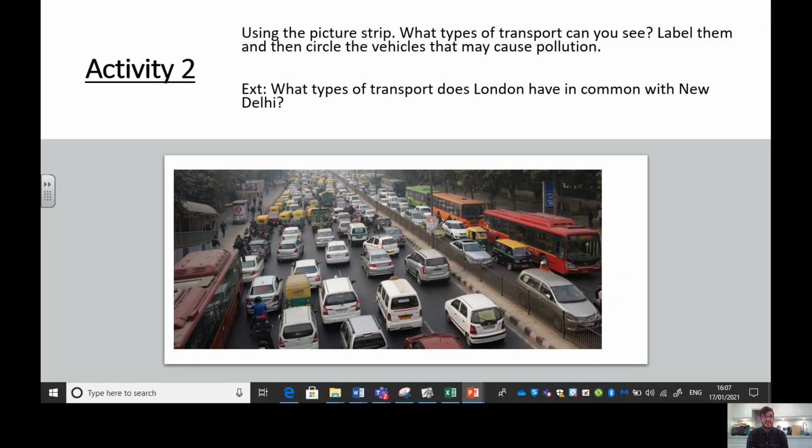If you've done that and you would like an extension, what types of transport does London have in common with New Delhi? What types of transport can you see in that photo that you would also see in London? So remember, we are comparing the United Kingdom with another part of the world, focusing on India and New Delhi specifically. Anyway, feel free to watch this video again.